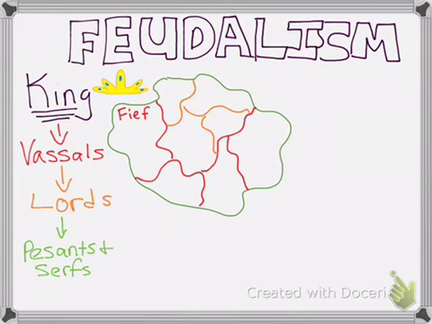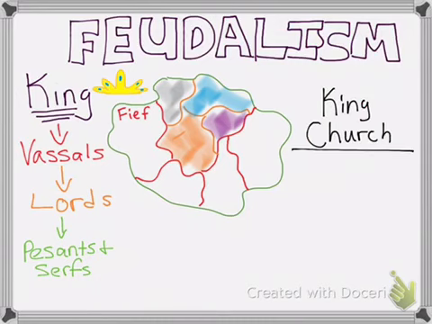So let's take a look at the center. If we divide a fief into smaller parts, this would be run by lords, and each one would be controlled by a different lord, and we've represented that with a different color. The point of this is to help break down a huge area into more manageable chunks, with the king, vassals, lords, peasants, and serfs.